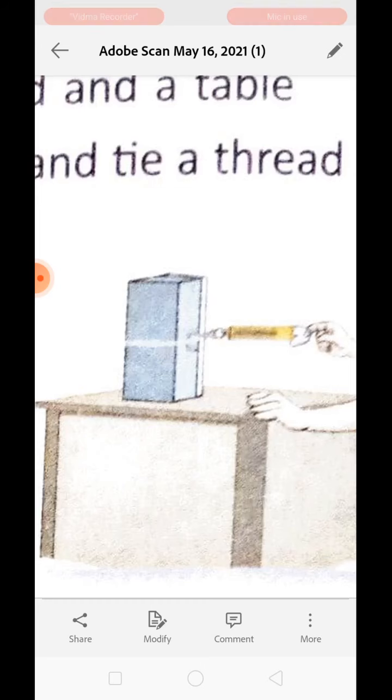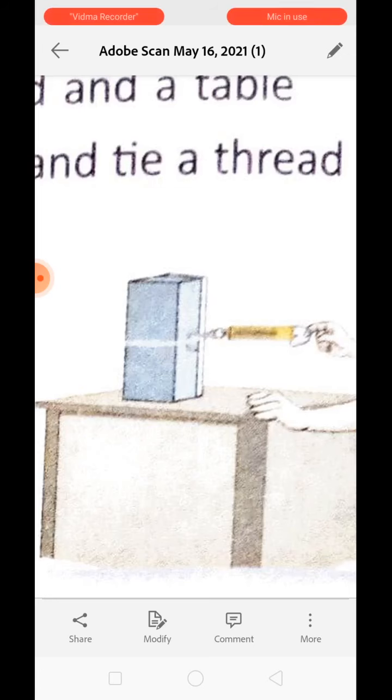Now slowly pull the object, pull the spring balance, and you need one more thread to observe the reading. Make sure the spring balance is parallel to the surface on which the box is kept. While reading the scale, you may have noticed that the reading is larger when the box has just started to slide, whereas after some time, once it is sliding, the reading decreases.